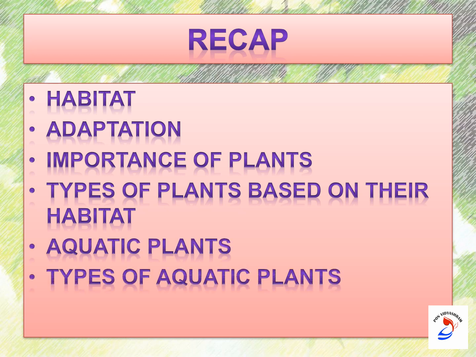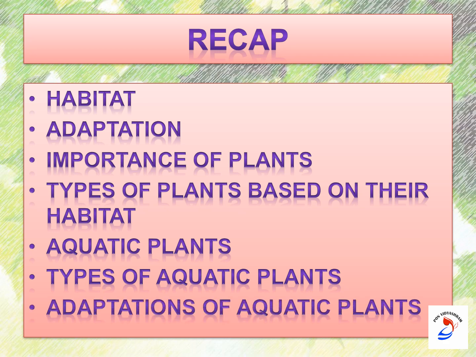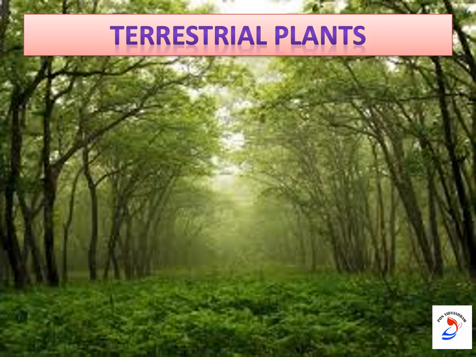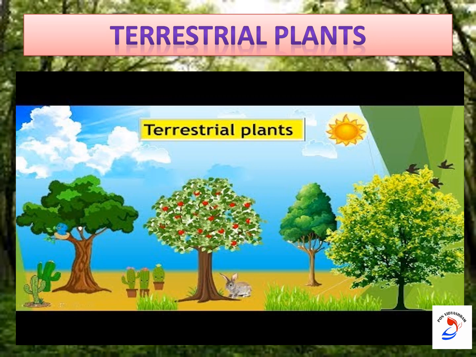The different types of aquatic plants are floating plants, fixed plants and submerged plants. What are the adaptations shown by these aquatic plants? Our today's session is about terrestrial plants. Here we are going to learn about terrestrial plants, the different types of terrestrial plants and the adaptations shown by them. Are you all ready, children?